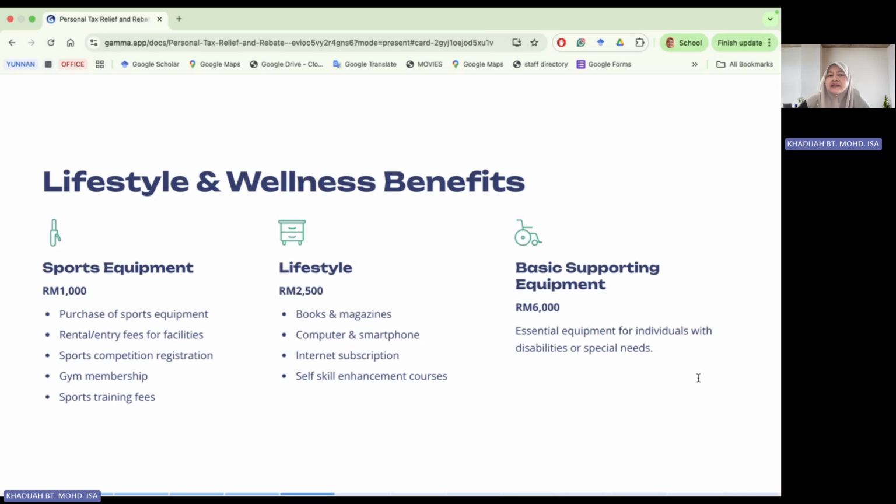And finally, under the lifestyle and wellness benefit, we have basic supporting equipment. A maximum amount of 6,000 is available if you have to purchase essential equipment for individuals with disability or special needs. Again, these individuals refer to yourself, your spouse, or even your children. And essential equipment here refers to, for example, a wheelchair, any supporting equipment, or a bed. All these things are claimable under basic supporting equipment.